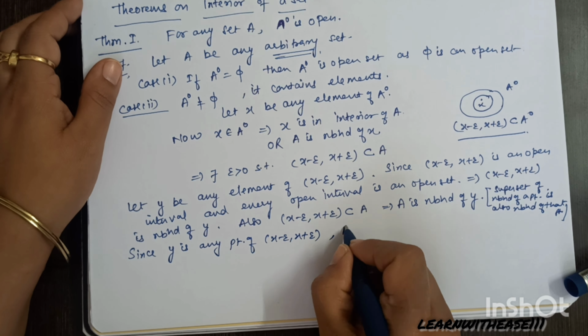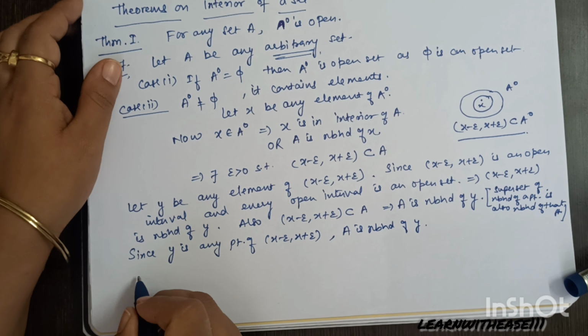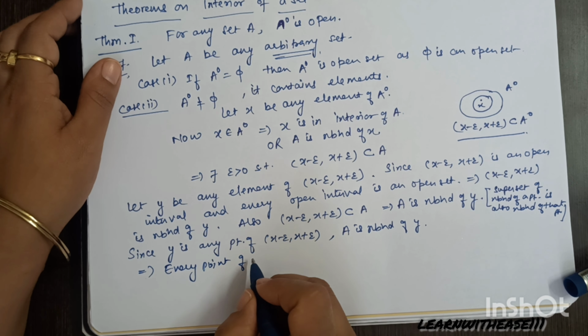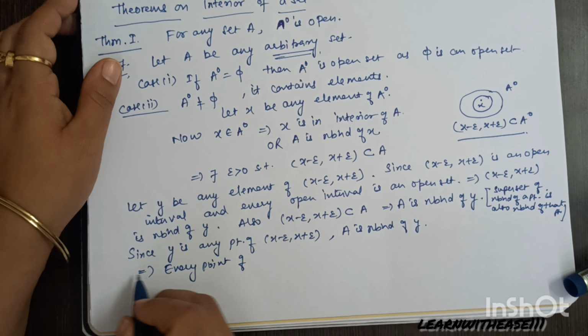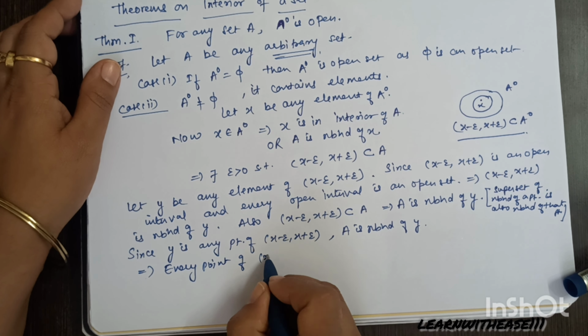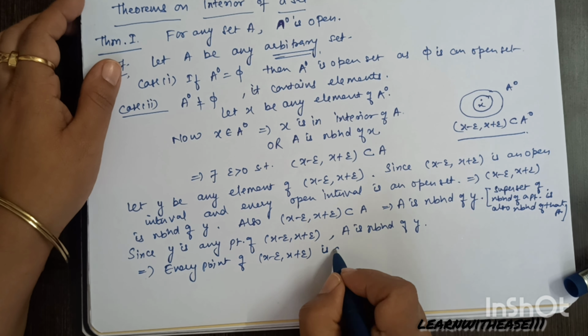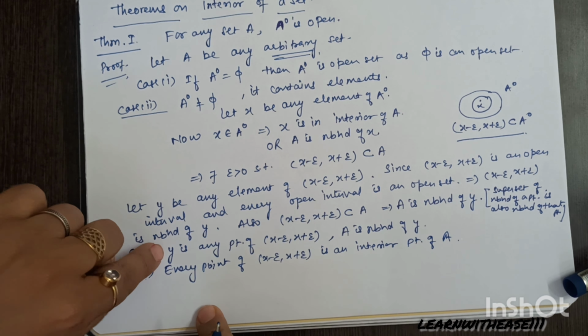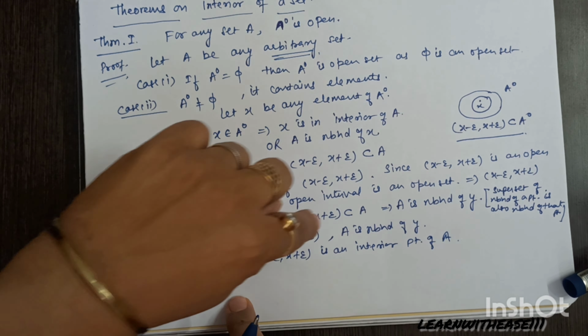Since I have taken any point of the interval, and A has become a neighborhood of it, that means that point y is in the interior of A. So every point of the interval is an interior point of A, because I have chosen just any element and it came to be an interior point.